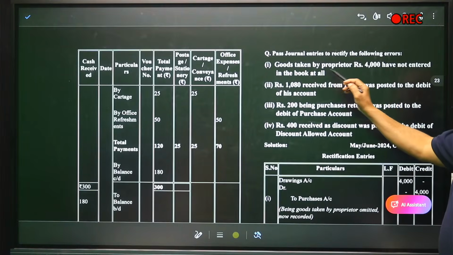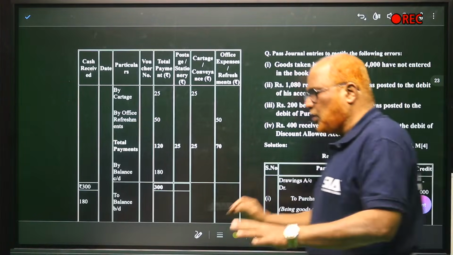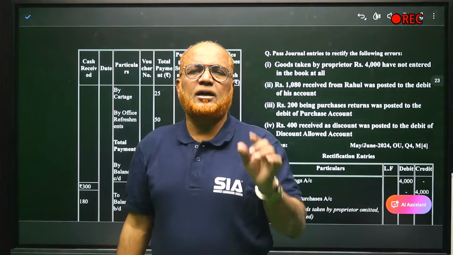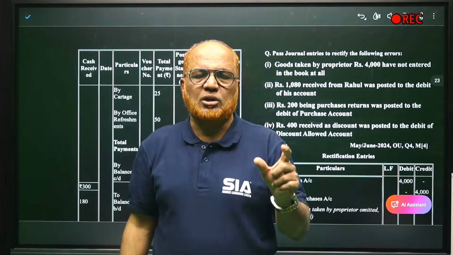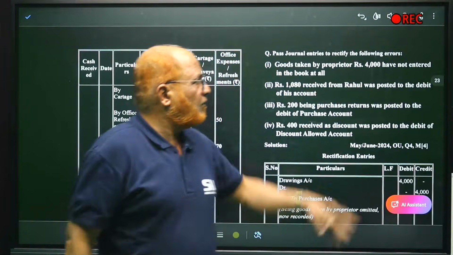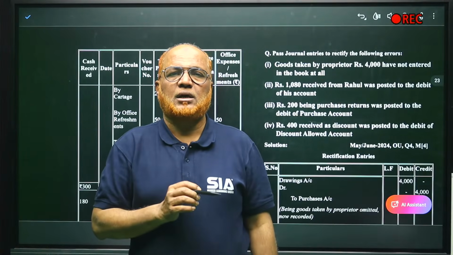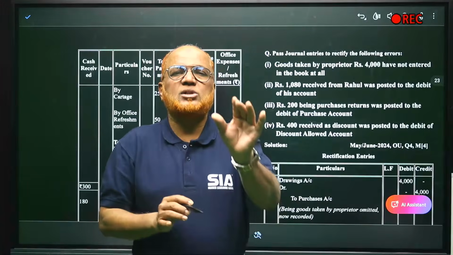Now, goods taken by proprietor 4,000 have not been entered in the books at all. When the entry is not at all recorded, it is called error of omission. What do you call this? Error of omission. Now we pass the entry. When the goods are taken by proprietor, it is called drawings. Cash drawn or goods drawn by the owner, it is called drawings.